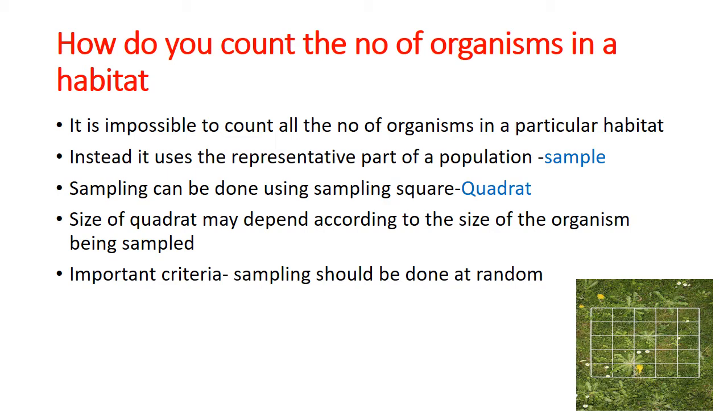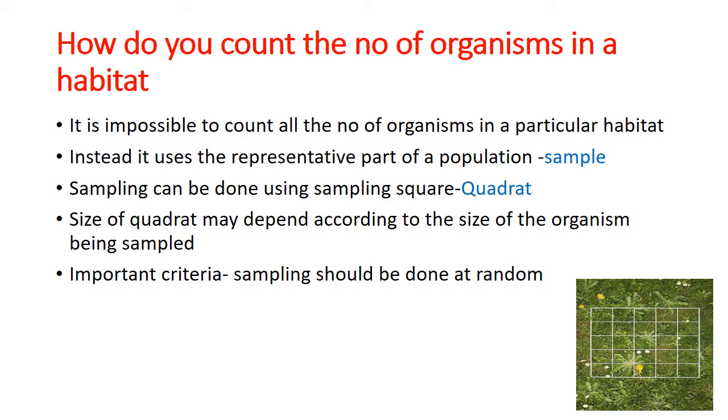We call this a sample. Normally, sampling of plants and animals can be done using a sampling square called a quadrat. A quadrat is usually made from metal, wood, or plastic. The size of a quadrat may depend on the size of the organism being sampled.